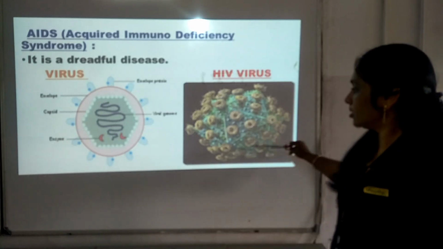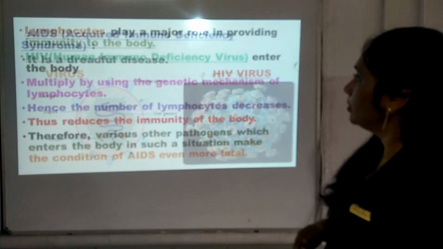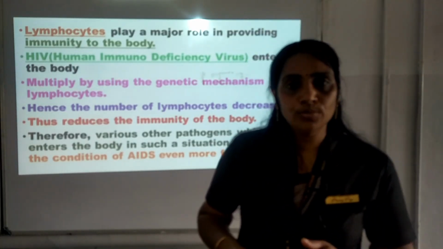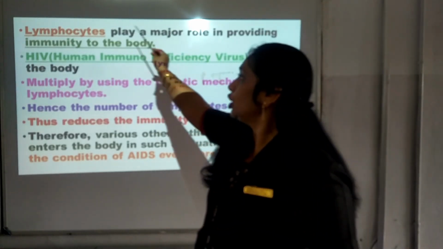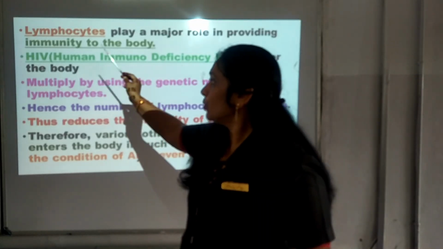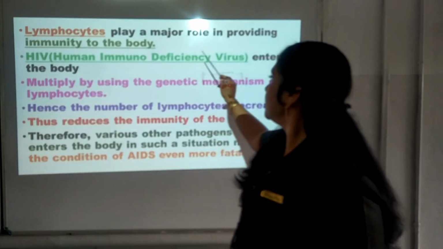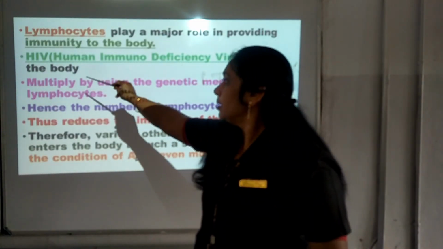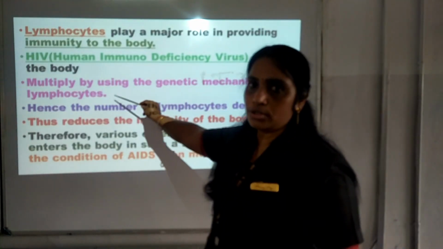This is the structure of the HIV virus, and we know that lymphocytes are WBCs and they play a major role in providing immunity to the body. HIV, the human immunodeficiency virus, enters the body and multiplies by using the genetic mechanism of the lymphocytes.